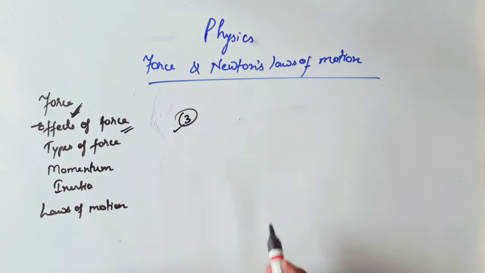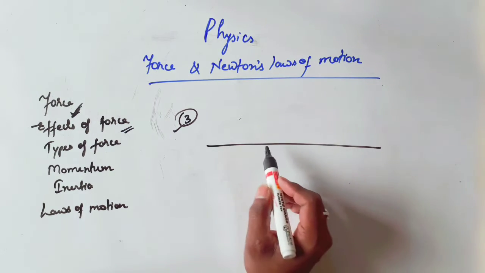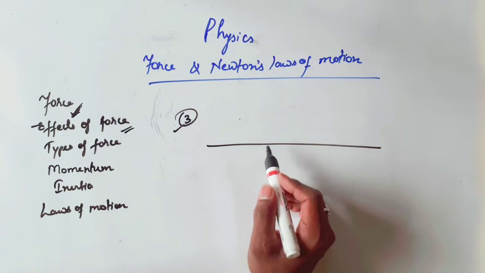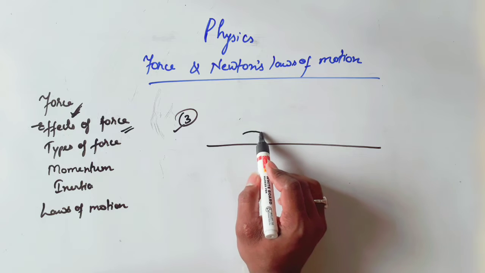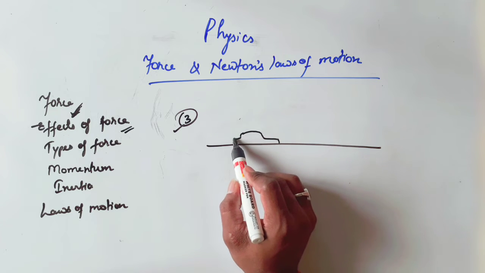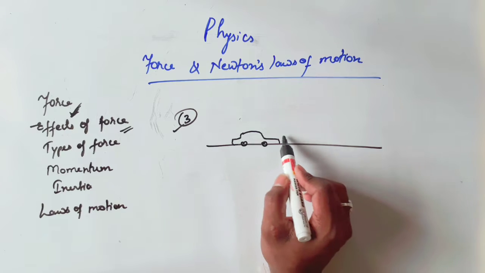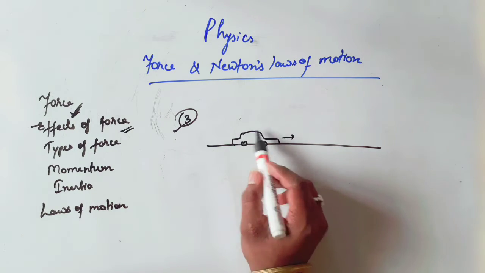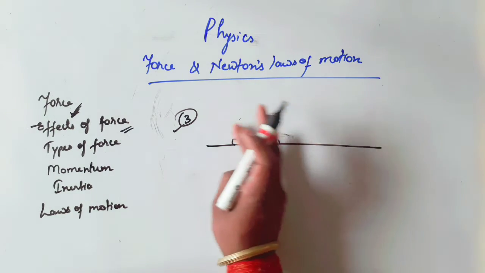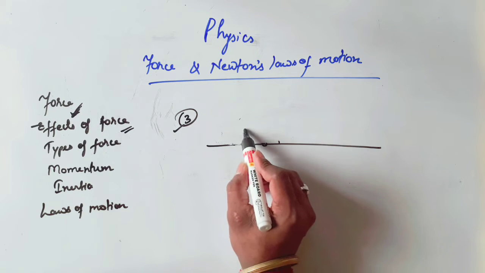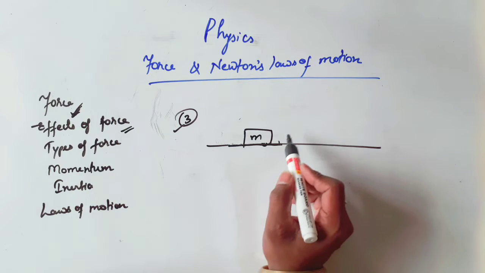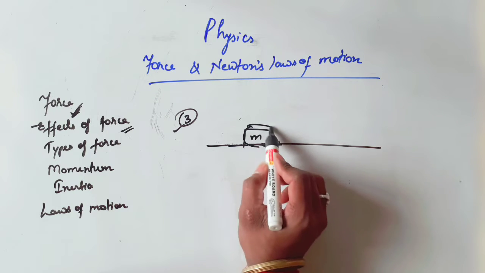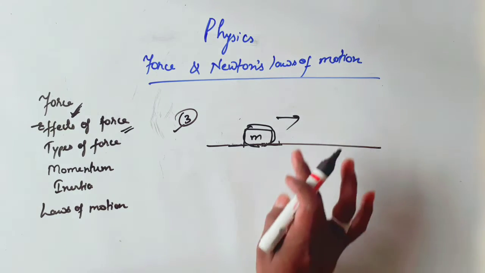Third one is what? A force can change the speed of a moving body, because if a body is moving in this forward direction and you apply some brake on it, then its speed becomes slower. Or you can say, there is an object having mass m and it is moving in this direction.